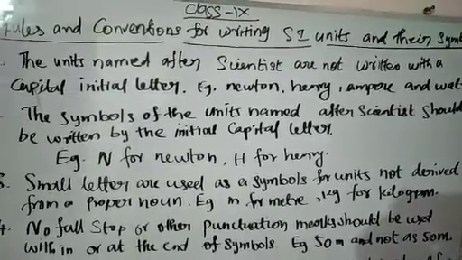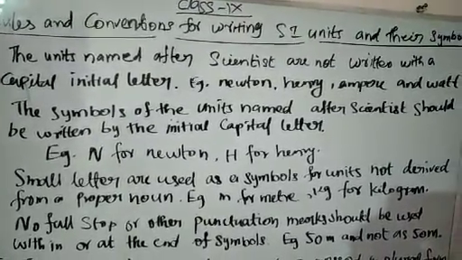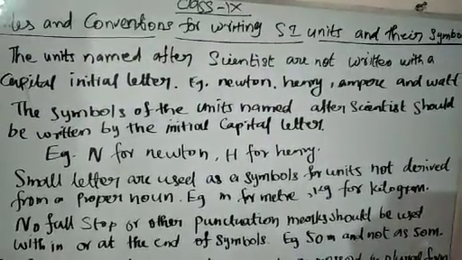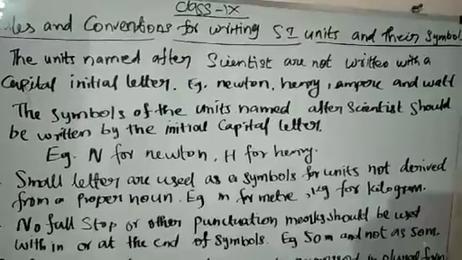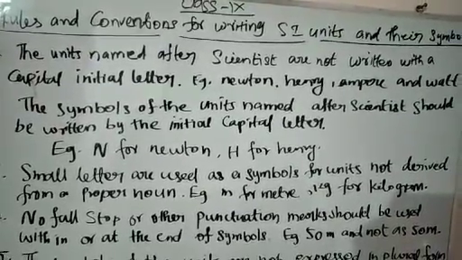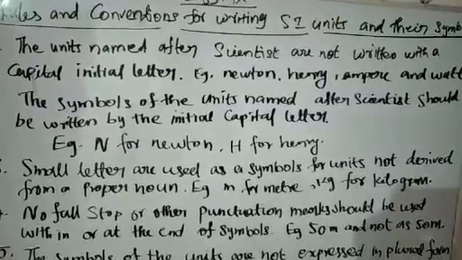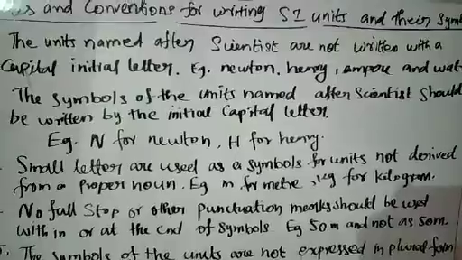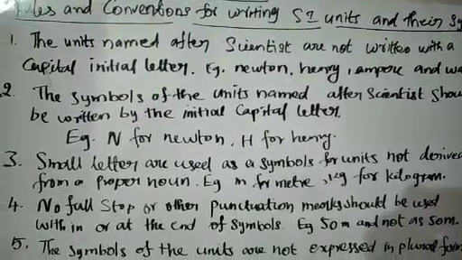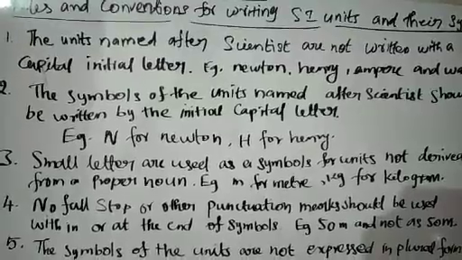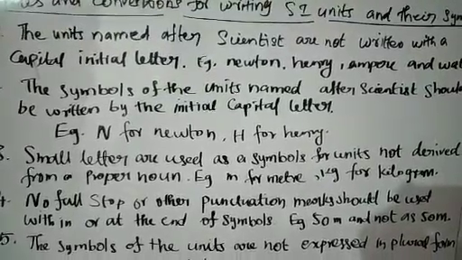Henry, ampere. Ampere is the unit of current. Ampere is one of the scientists. He discovered current, so they kept his name, ampere. So ampere is not written with a capital letter, write only in small letters. So a unit's name after a scientist should not be written with a capital initial letter. You should write only in small letters.